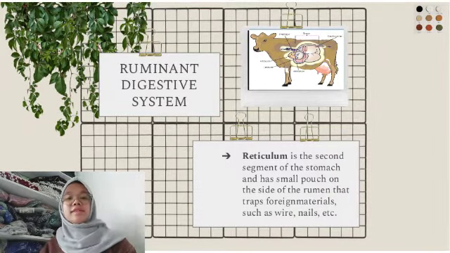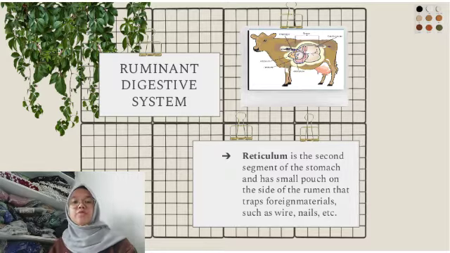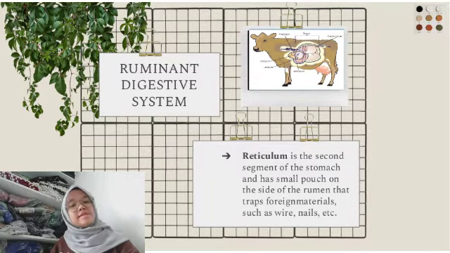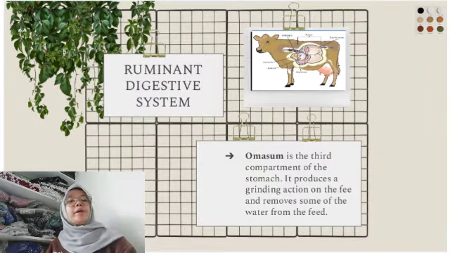The reticulum is the second segment of the stomach. The reticulum is a small pouch on the side of the rumen that traps foreign materials such as wire, nails, and so forth. Since ruminants do not chew their food before swallowing, they will occasionally swallow foreign objects. The omasum is the third compartment of the stomach.